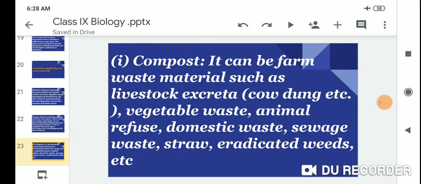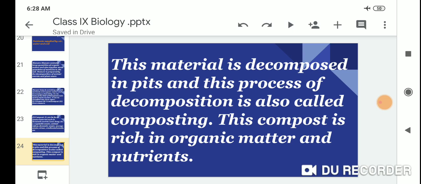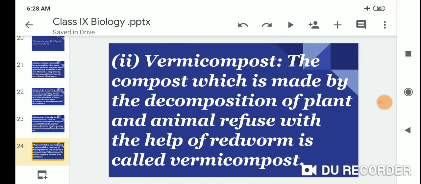Compost is made from waste materials such as livestock excreta, cow dung, vegetable waste, animal waste, domestic waste, sewage waste, straw, and so on. These materials are decomposed in pits, and this process of decomposition is also called composting. Compost is rich in organic matter and nutrients.